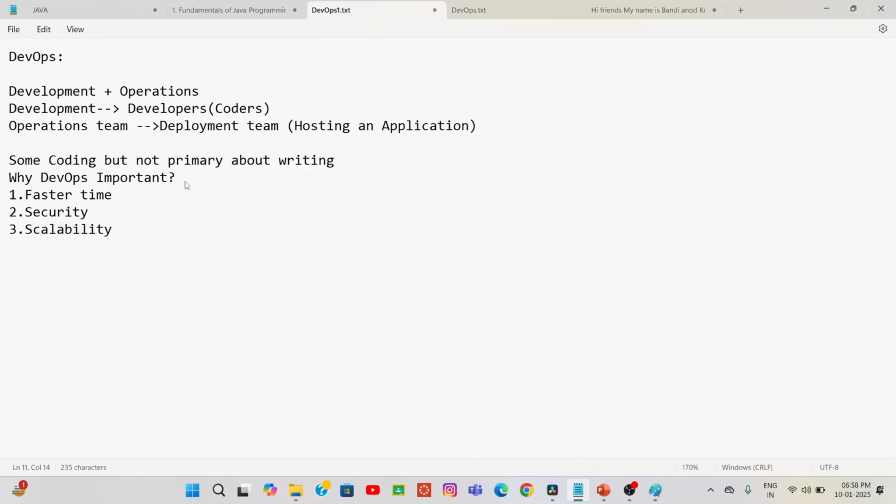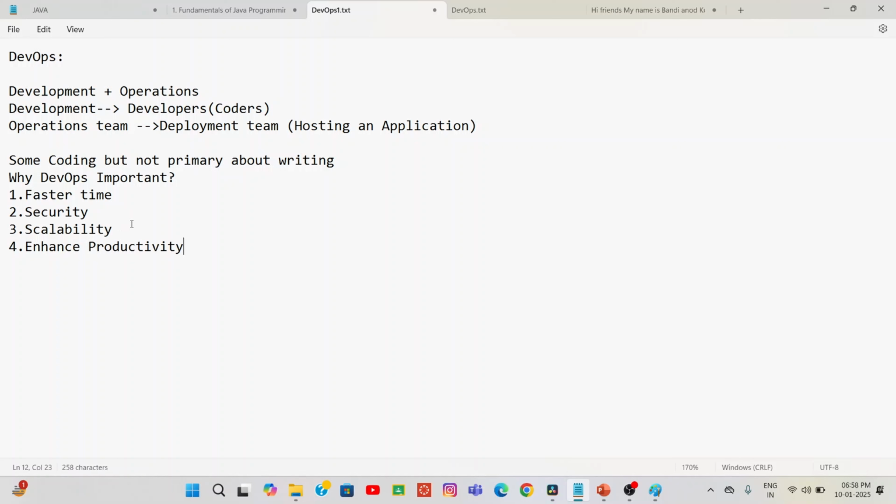And the fourth important point is enhanced productivity. We can enhance our productivity also. This is a very important point.